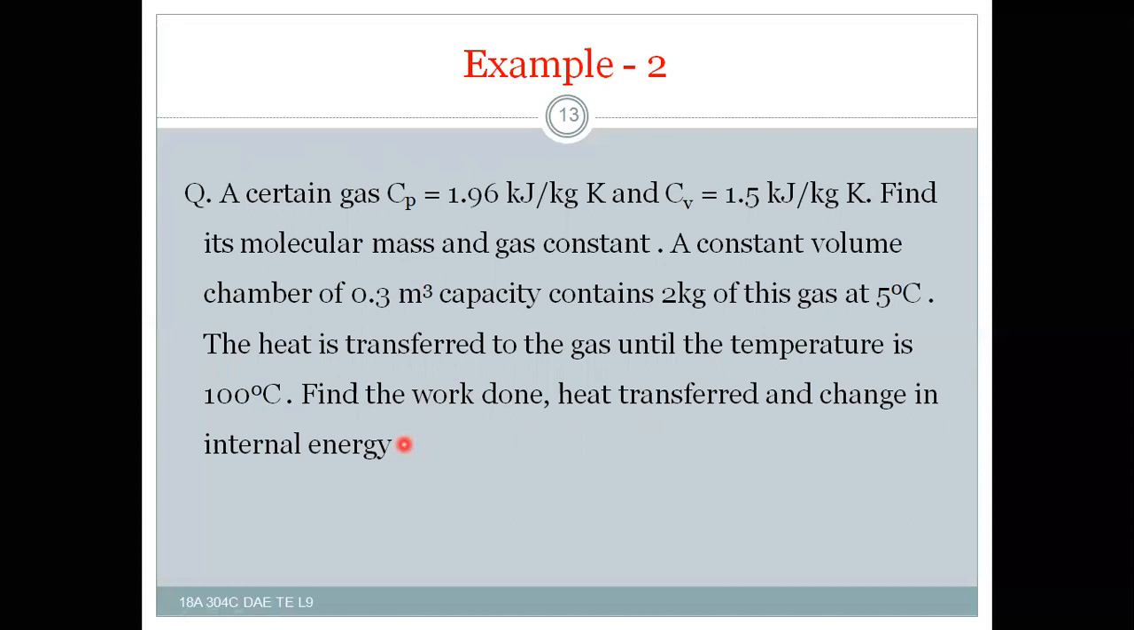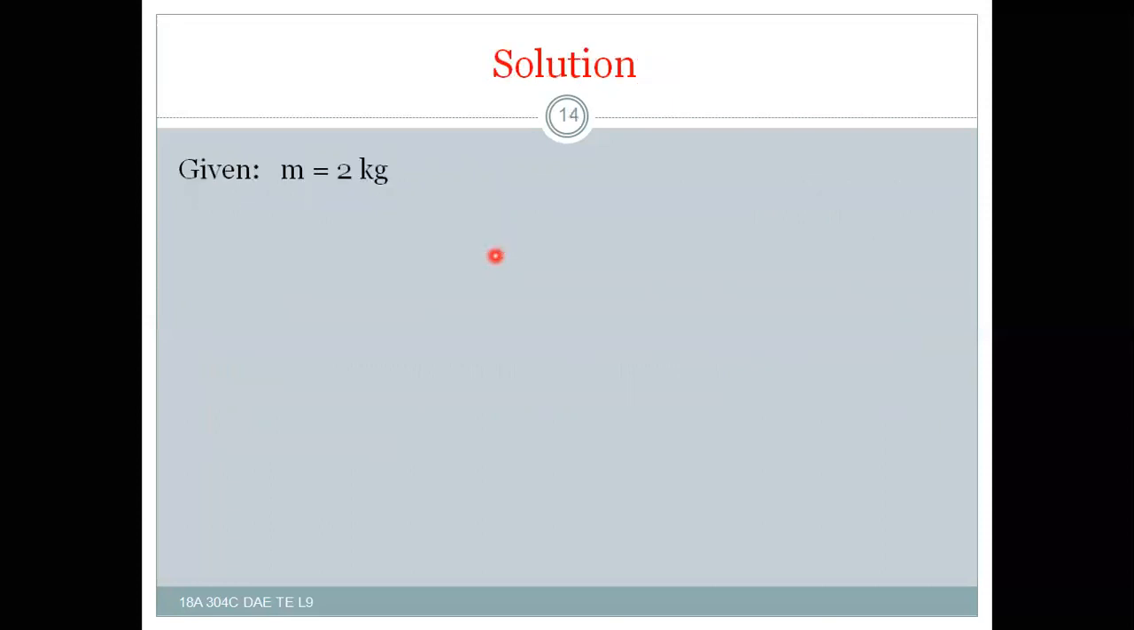So I think you can calculate Cp minus Cv. With this you can calculate the gas constant. After getting the gas constant, Ru is equal to gas constant into molecular mass. So you can calculate molecular mass also, because Ru is the same for all the gases, that is 8.314. So let us see the solution.